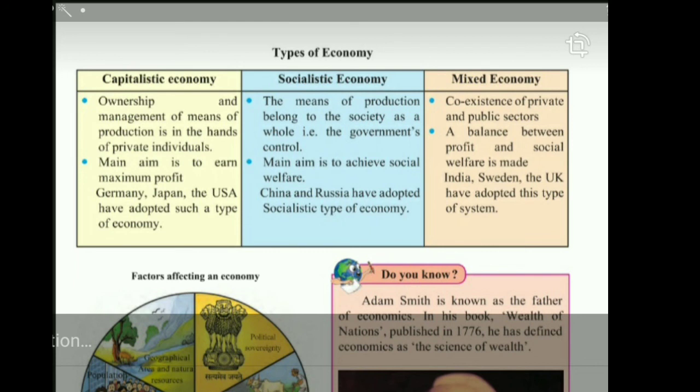Before discussing countries, let us see a few more examples. In India, we have different SIM cards. One belonging to BSNL, MTNL, they belong to the public sector. But Vodafone, Idea, Jio, Airtel, they belong to the private sector. So profit as well as social welfare, the balance is made between the two. India, Sweden, UK, these are some of the countries which have adopted a mixed economy. I hope this most important part is very clear to you.